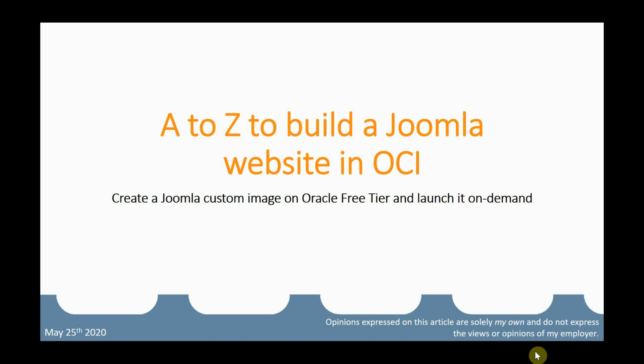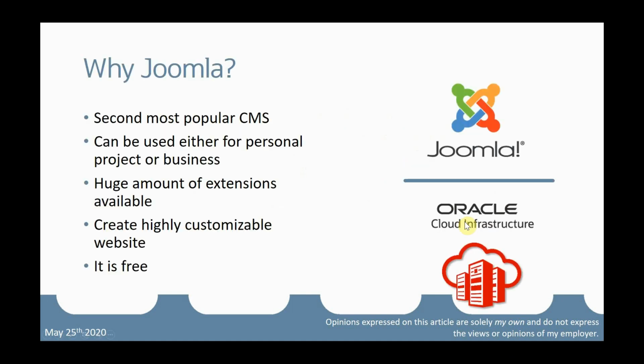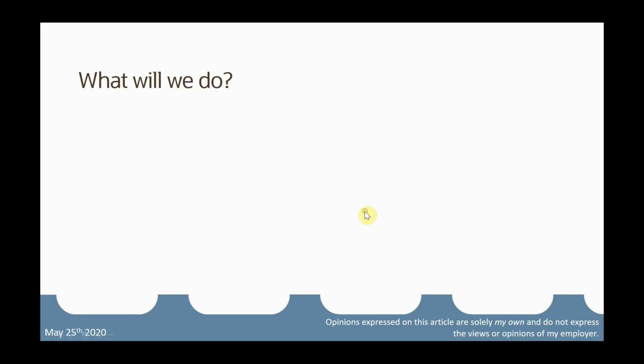Hello everyone! In today's video we're going to watch how to build a Joomla website in Oracle Cloud Infrastructure using essentially free components. So why Joomla? Joomla is the second most popular content management system after WordPress. It can be used for personal or business websites. It has a huge amount of extensions which allow it to answer very stringent functional requirements. And last but not least, it is free.